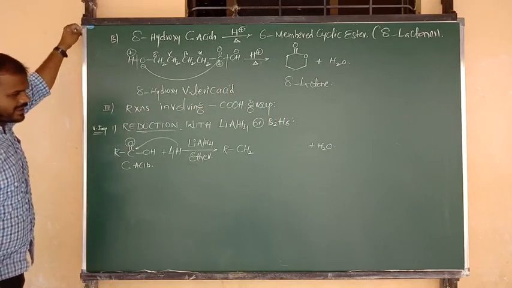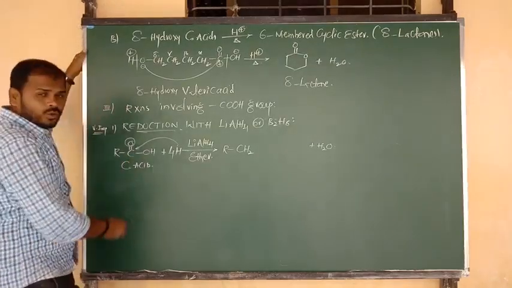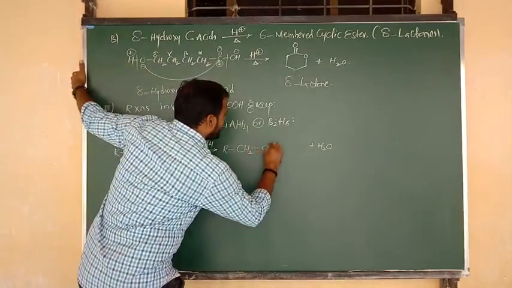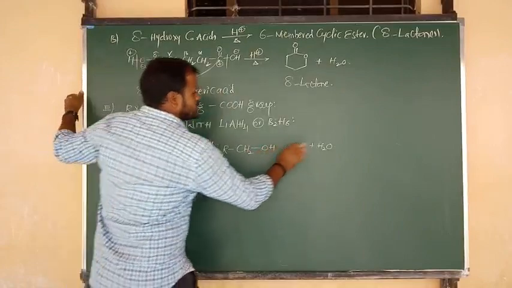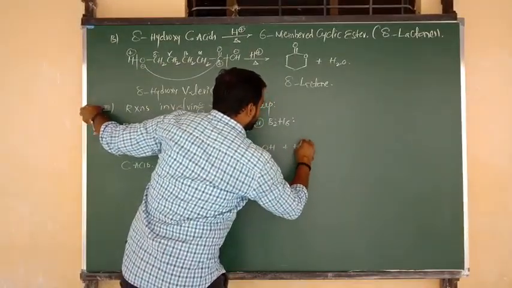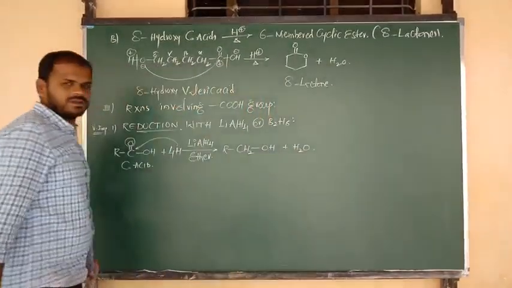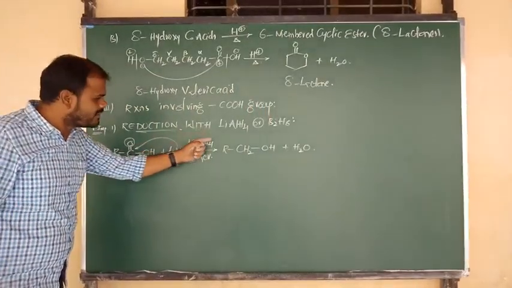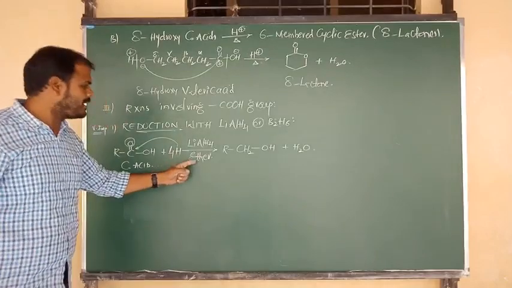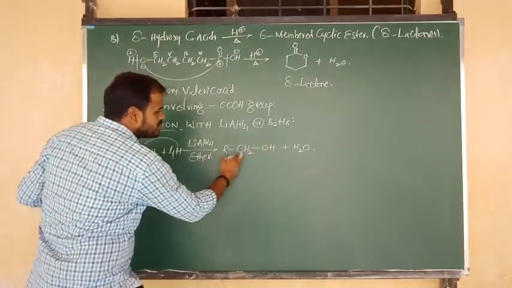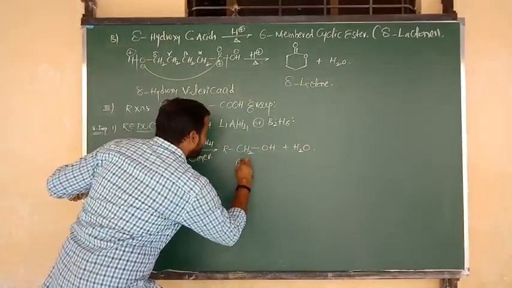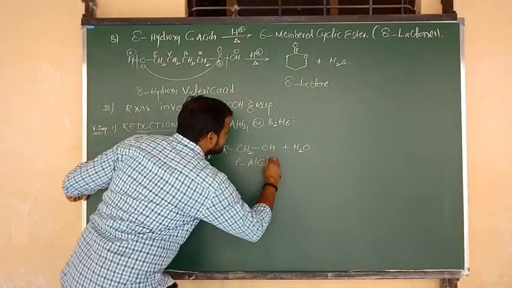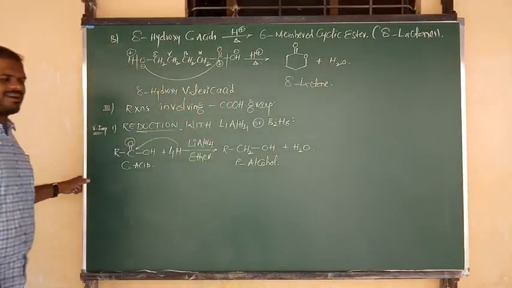So next thing, C is connected to what group? OH group. Okay, I am going to write OH here. So what is the byproduct here? Water molecule is the byproduct. So carboxylic acids upon reduction with lithium aluminum hydride in presence of ether, the product, very important, is known as primary alcohol.